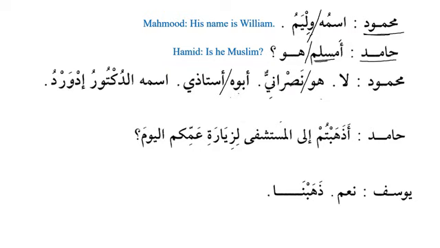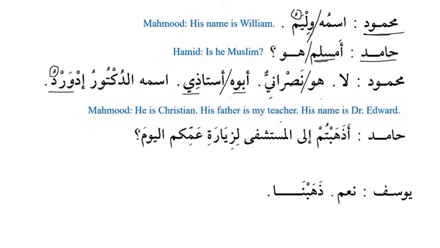Now we can see that Abuhu is mudaf mudaf ilayh, and ustadi is also mudaf mudaf ilayh. So here we have hu as attached pronoun, and here we have ya al-mutakallim as attached pronoun. His father is my teacher. Ismuhu ad-dakturu Edwardu, and his name is Dr. Edward. So we can see over here that Edward is also a foreign name, a non-Arabic name. That's why it does not have tanween. So William doesn't have tanween, and similarly Edward doesn't have tanween.